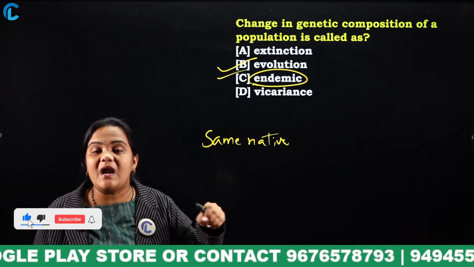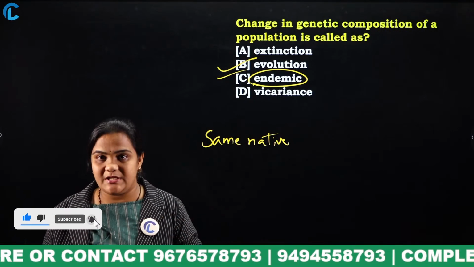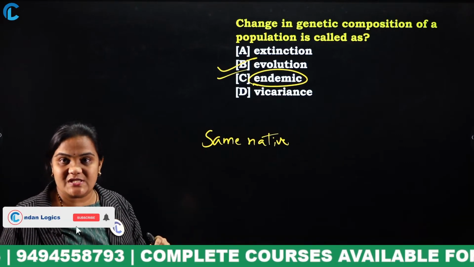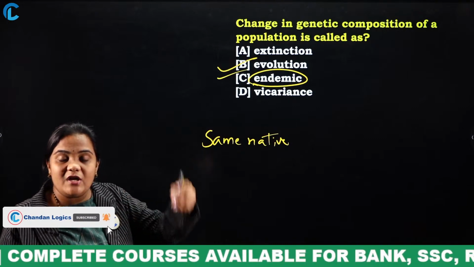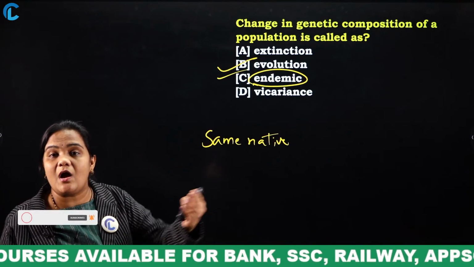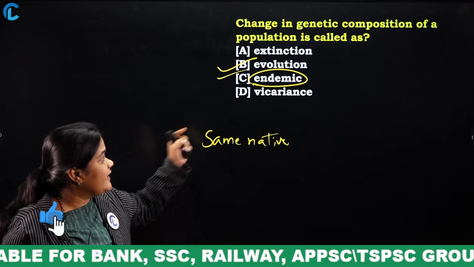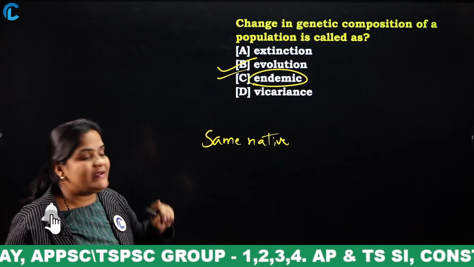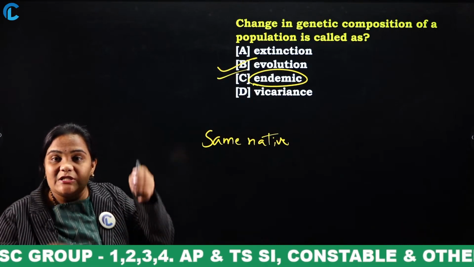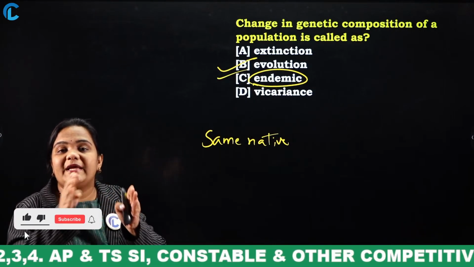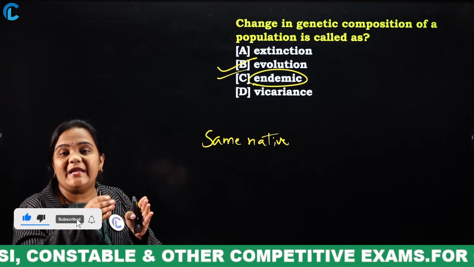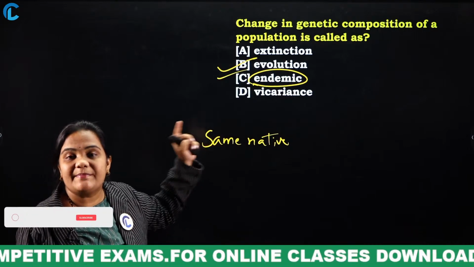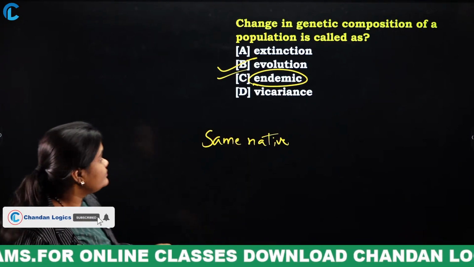These are all biology terms. Extinction means disappearance of species. Evolution means changing of genetic composition of a population. Endemic means same native. And vicariance means species or population splitting into two. Remember, very very important.